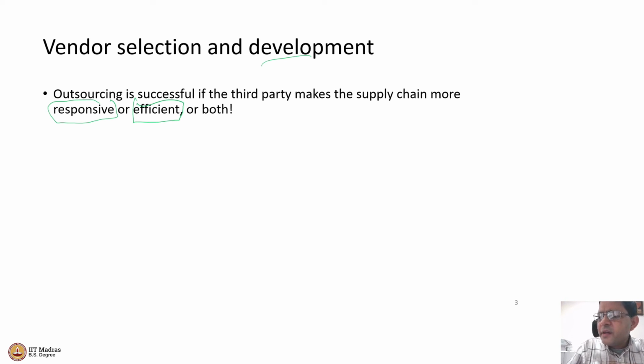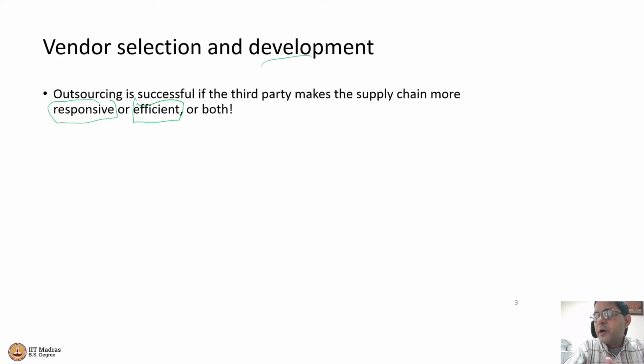A responsive supply chain is a supply chain which is designed to respond to the consumer demands faster, right? Quicker. Be responsive. Respond to the customer quickly, right? Don't take 6 months. Don't take 9 months. On the other hand, efficient supply chains are designed to make the supply chain operations more efficient in terms of probably cost.